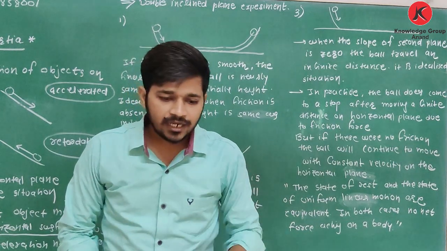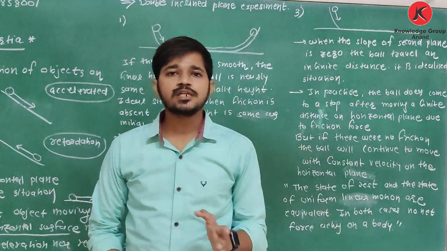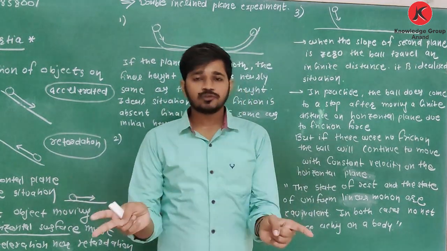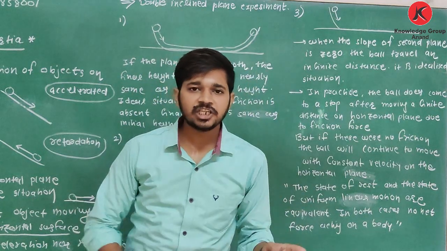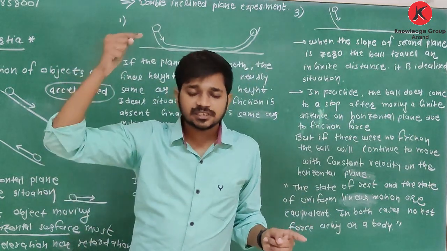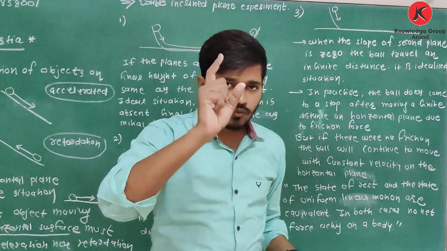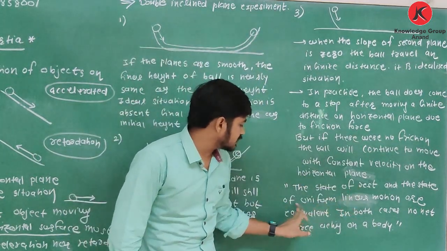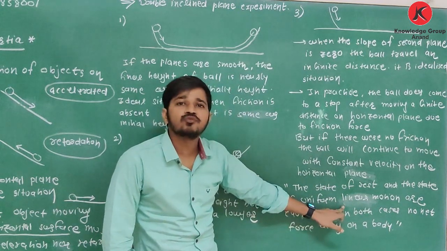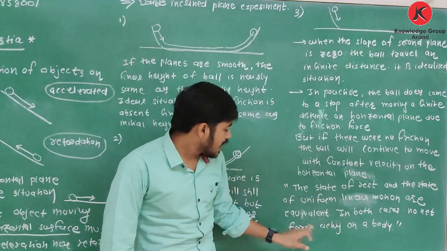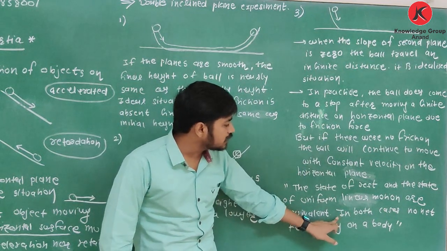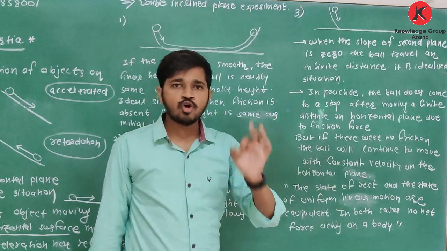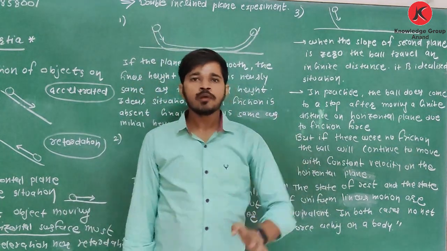So when the total resultant external force is 0, we can say there are two types of states. First, rest condition, and another, the state of uniform motion. So what is the conclusion of the theory? The state of rest and the state of uniform linear motion, meaning moving with uniform velocity, are equivalent, and in both cases no net force is acting on the body.